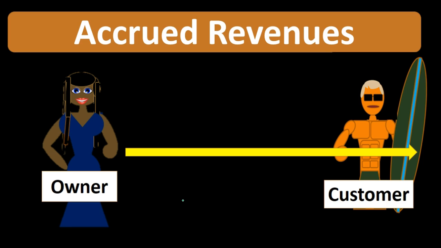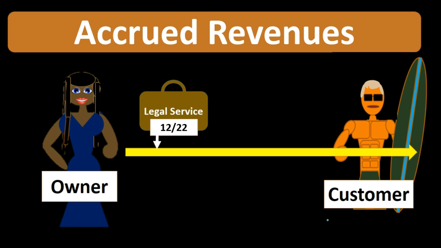So let's take a look at an example of this. We have an owner over here on the left-hand side, a customer on the right-hand side. We're going to say the owner is a lawyer or provides legal services. And let's imagine that the legal services happened on 12/22. That's when the job was done. Job was done. Money was earned under the revenue recognition principle at that time.